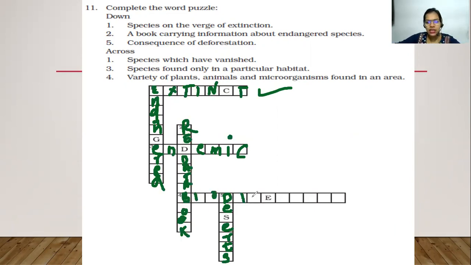So it's very simple if you have understood the topic. Okay.